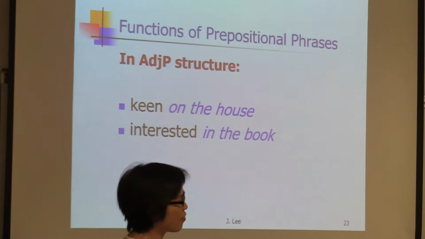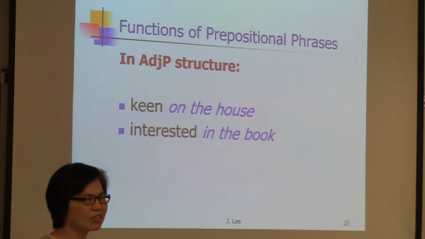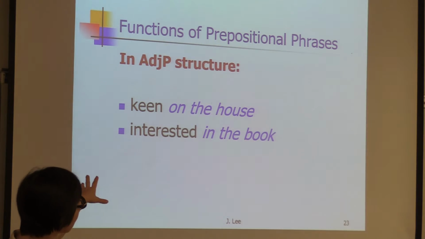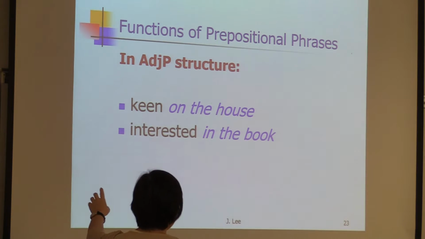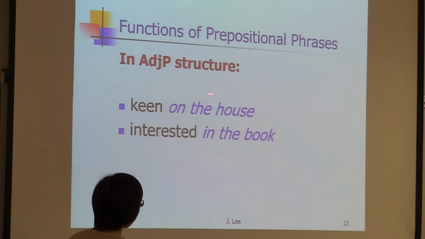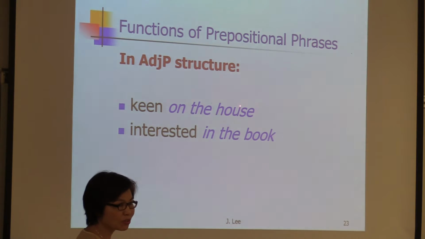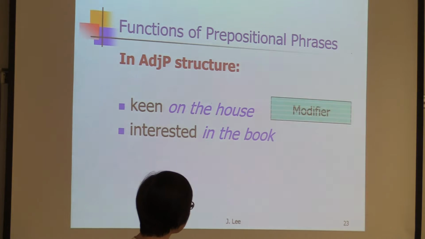Then how about in an adjective phrase? Keen on the house. He wants to buy the house. He's so keen on the house. I'm interested in the book. So these are adjective phrases. In this adjective phrase, the whole adjective phrase, the head is keen, the adjective. Then what is on the house? Modifying keen, post modifier. Interested, the head, in the book, goes with interested after the adjective, so it is a post modifier.